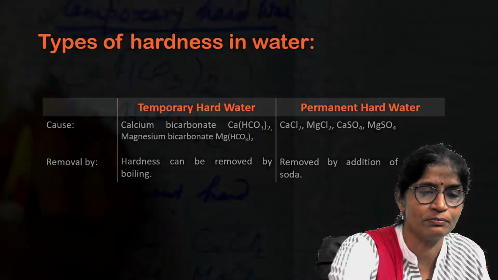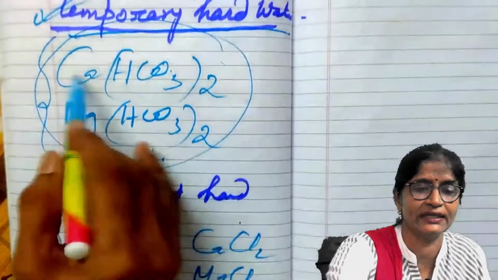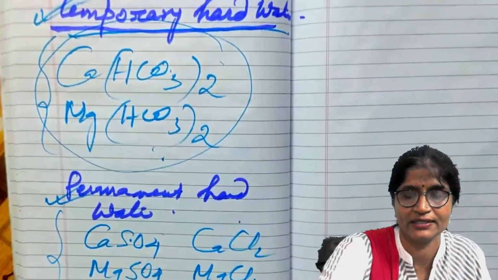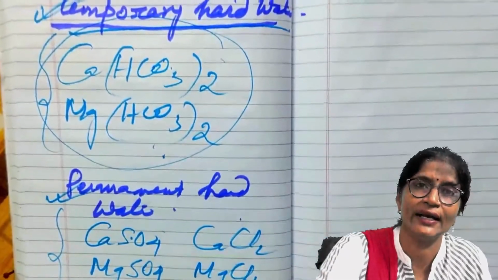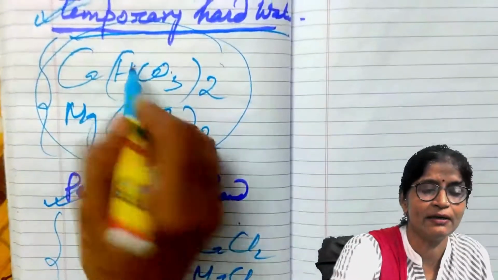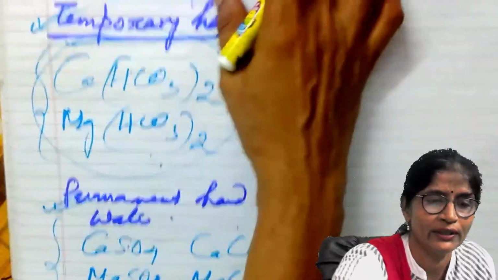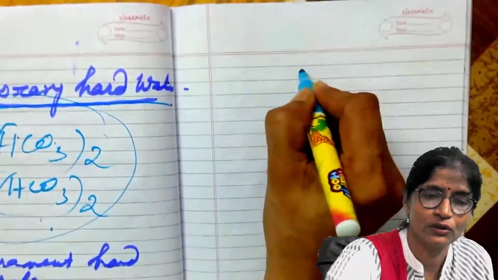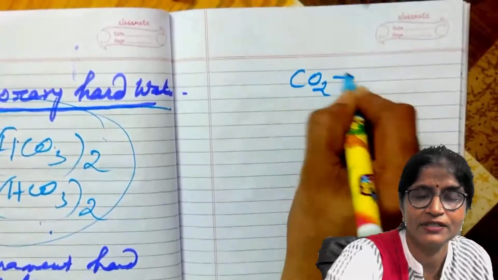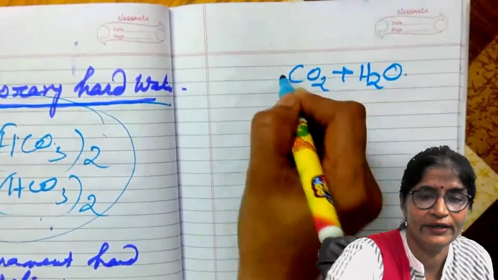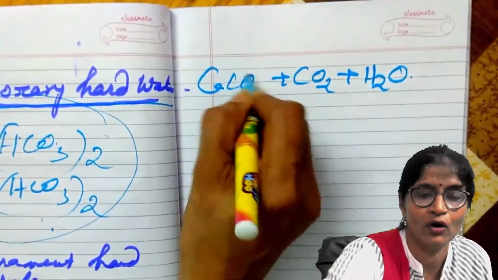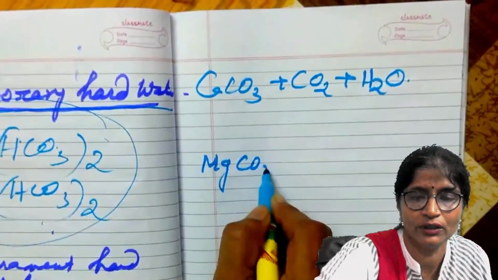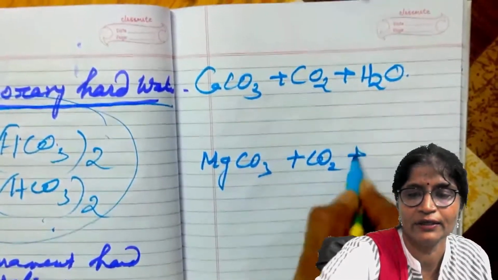Now, how are these minerals added to the water, that is calcium bicarbonate, magnesium bicarbonate, calcium sulfate, magnesium sulfate, calcium chloride, or magnesium chloride? Actually, how are calcium bicarbonate and magnesium bicarbonate added? Rainwater contains some amount of carbon dioxide. So the carbon dioxide present in the water reacts with the calcium carbonate or magnesium carbonate, MgCO3, present in the water.